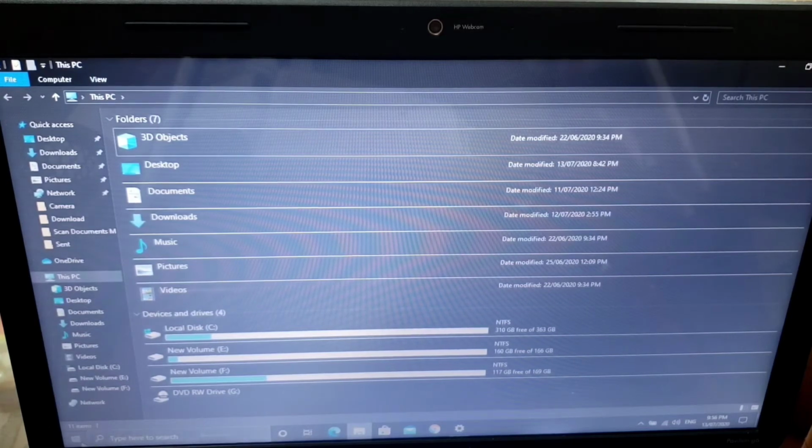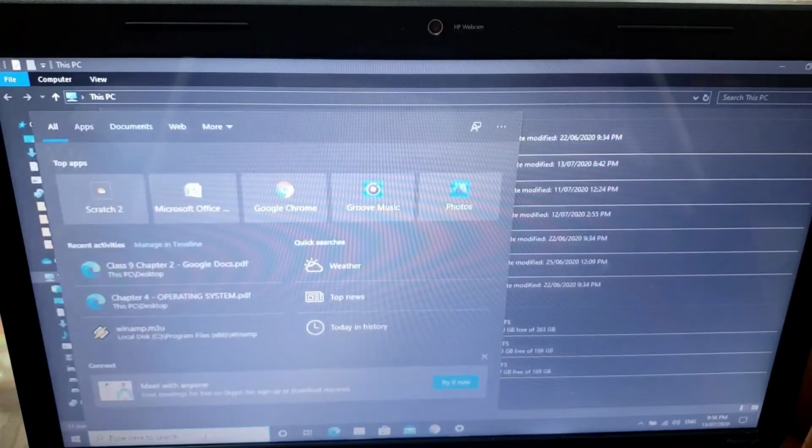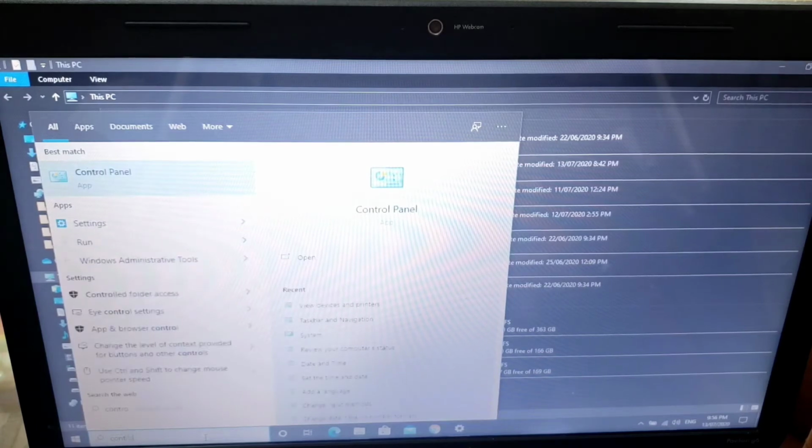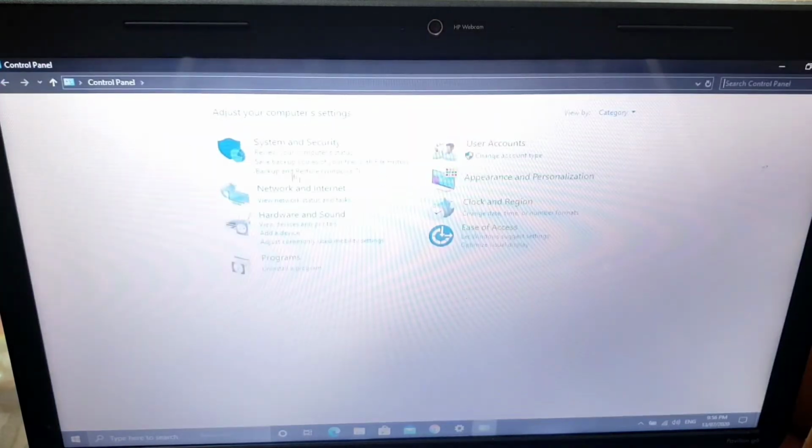Next is your control panel. Control panel is the basic thing with the help of which you are able to get all the settings of your hardware as well as software. So this is your control panel. Whatever hardware and software you have installed, timings, even if you want to check your internet speed, network, everything related to your system is stored here.